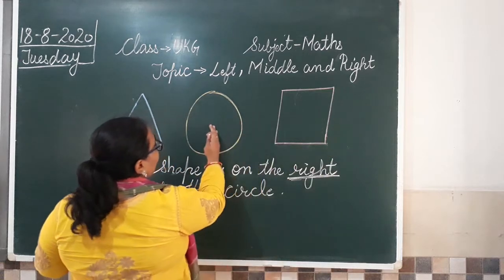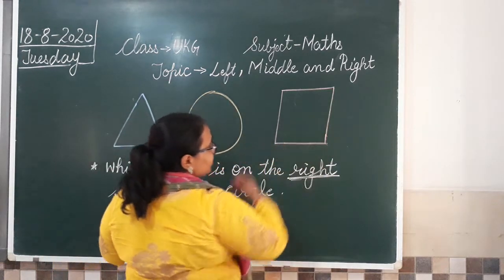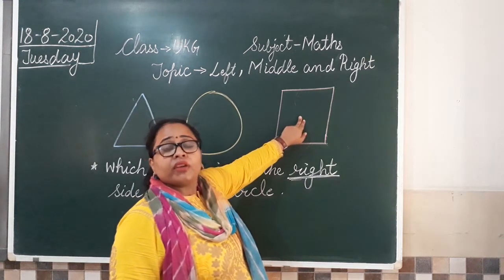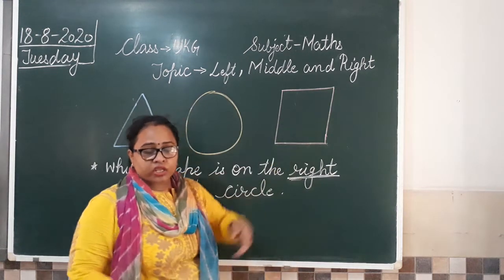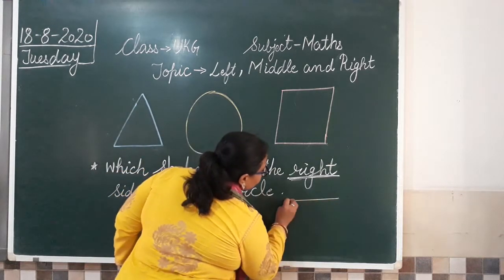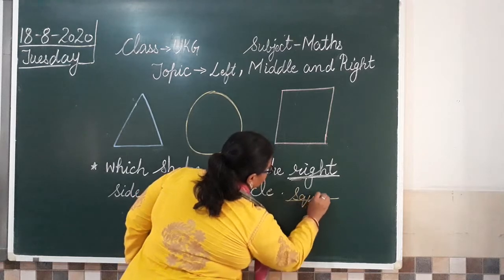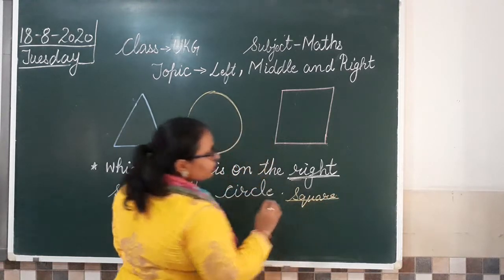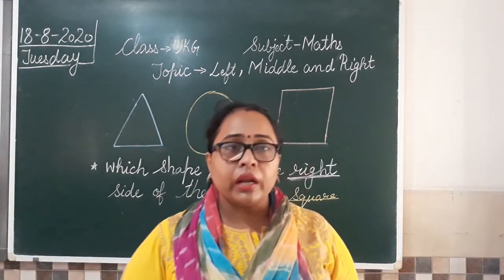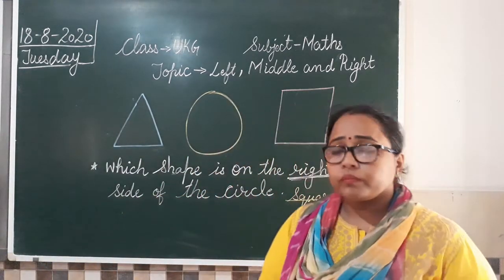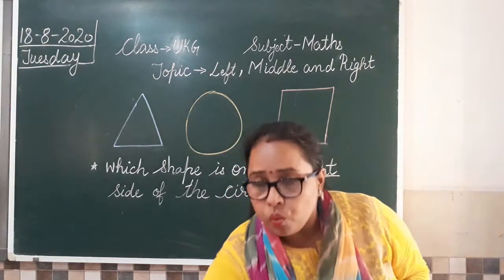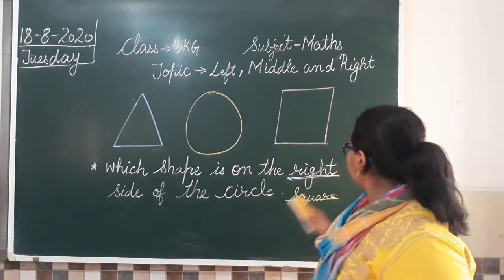Now we have to tell on the right side of the circle. So which shape is on the right side of the circle? We have a square shape. Yes. So what we are going to write here? The answer is square. The answer is square shape. So you understood what I want to tell you? Right and left.